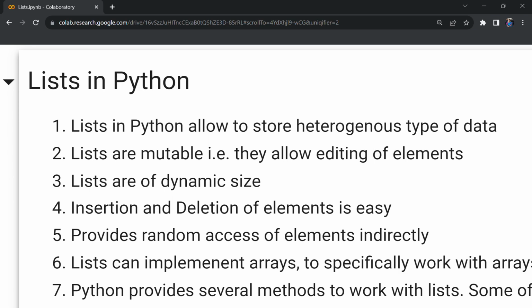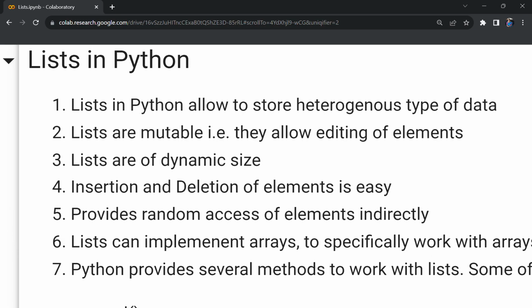Then lists are mutable. Mutable in the sense we can edit the elements of the list. For example, the first element, if it is stored as 2 initially, that can be changed to 3. The elements of the list can be changed. Whereas there are some other data types in Python which are not mutable, like strings and tuples.